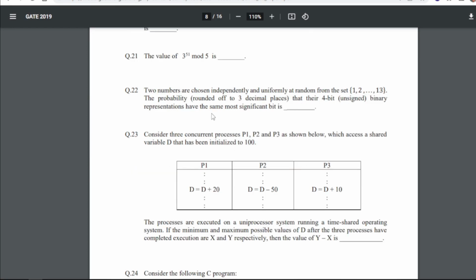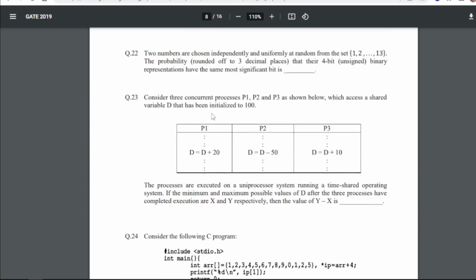Question number 22 is, two numbers are chosen independently and uniformly at random from the set 1 to 13. The probability, rounded off to 3 decimal places, that their 4-bit unsigned binary representations have the same most significant bit is what? So for 22, we will get the answer as 0.502 to 0.504.